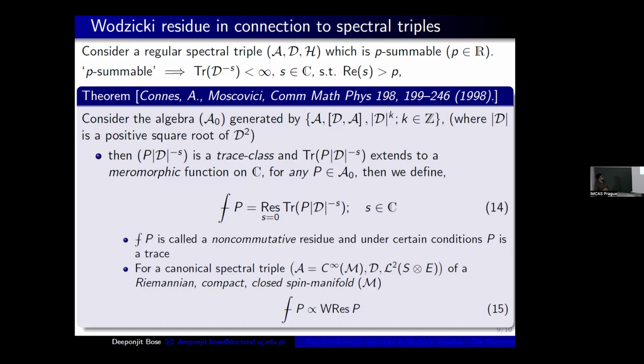So with this, I conclude my talk. This is the aim of my message, that I want to portray that for every pseudo-differential operator algebra, we can have a unique trace defined on that algebra, and that is the Wodzicki residue. If you come via spectral triples, that will also yield you the Wodzicki residue. And this has some geometric applications also. Sometimes if you have some operators, Laplacian operators, or I plus delta all to the power minus n by 2, then it gives basically the volume of the manifold in some cases. So it's very interesting to study.